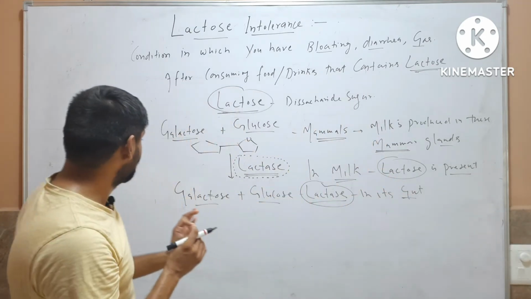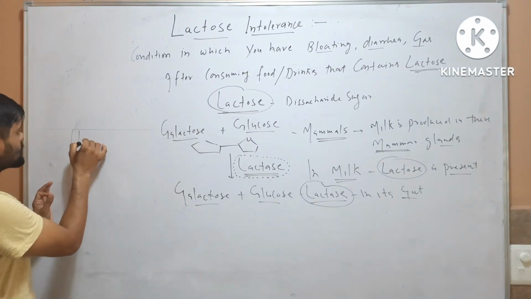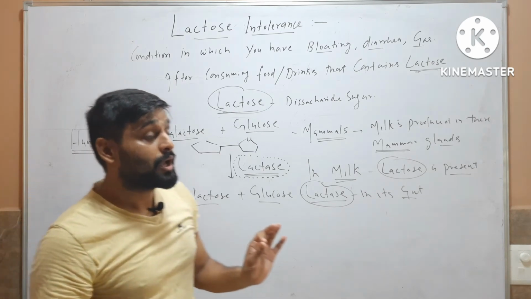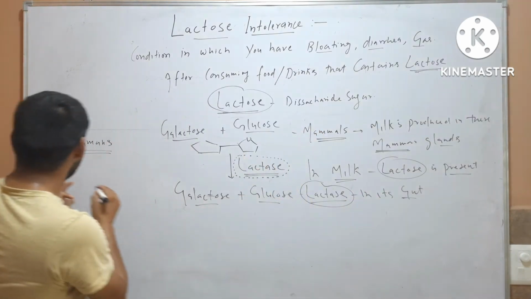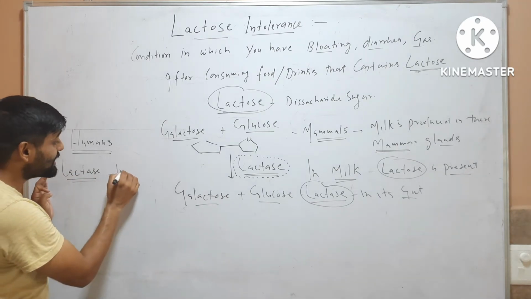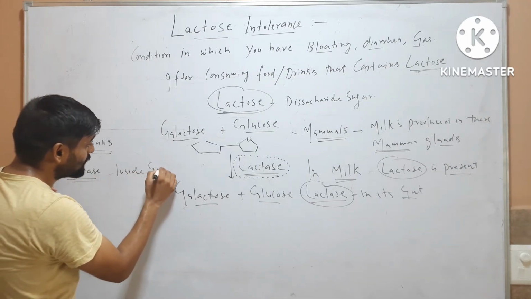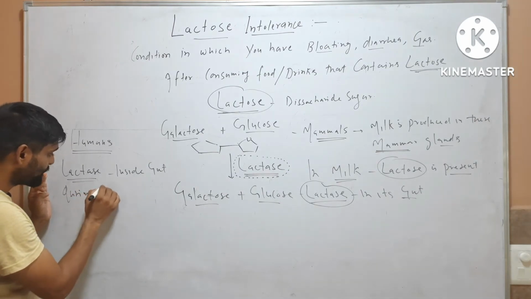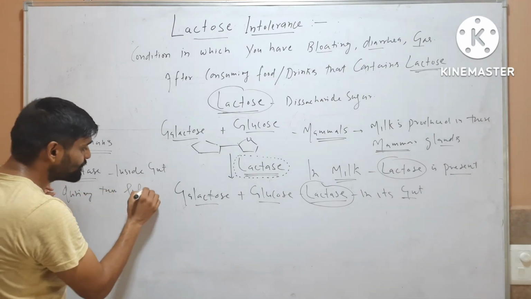But in case of humans, humans are the only mammal which have the lactase enzyme inside their gut during their lifetime.